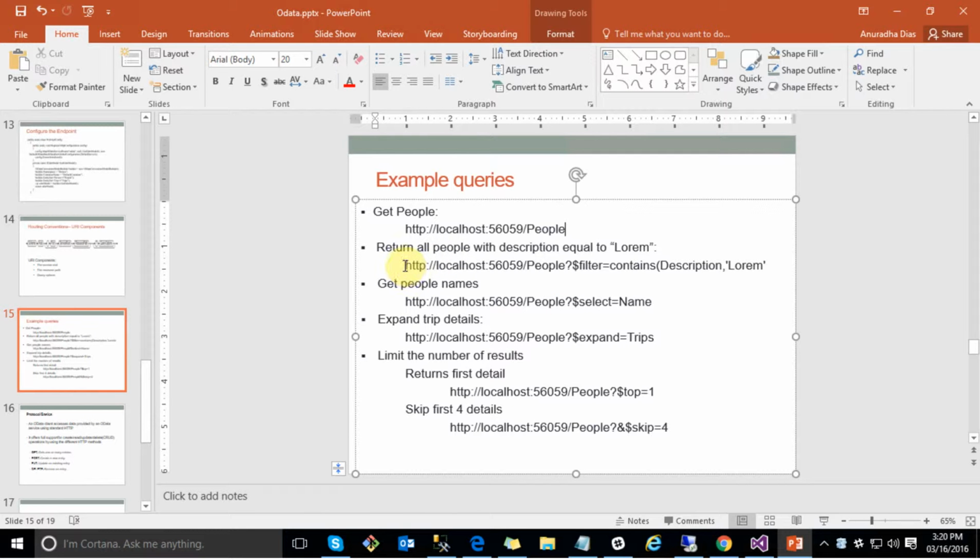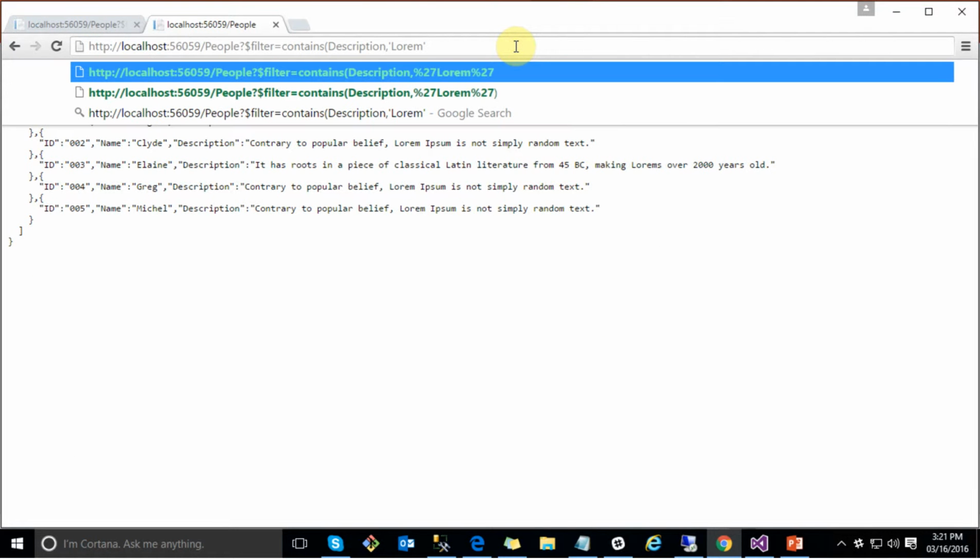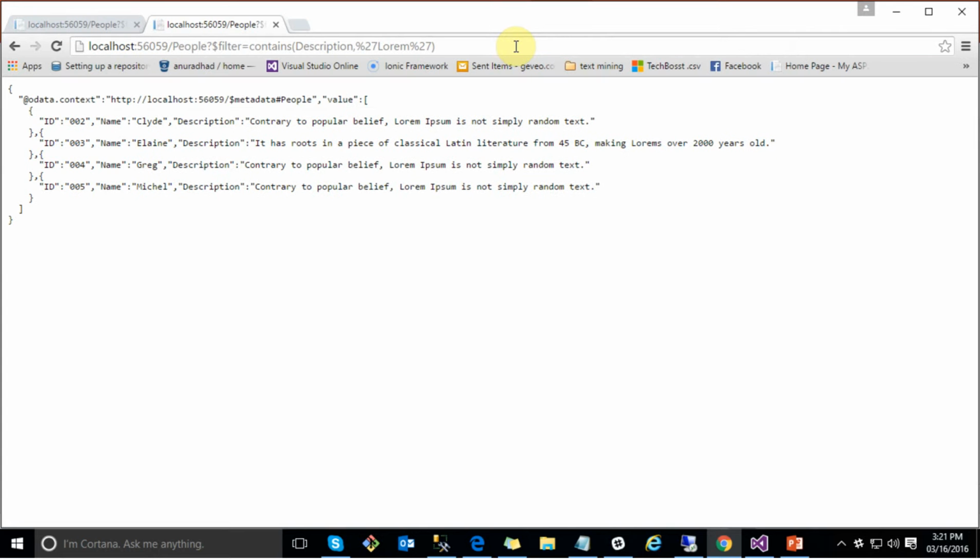Next, I am going to use the filter parameter here. I'm telling it to give the data which contains lorem in the description. As you can see, it retrieves the data.